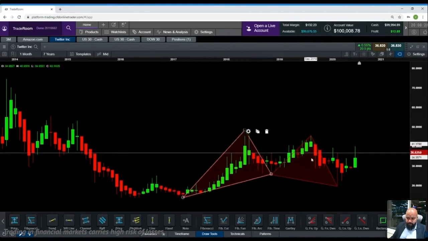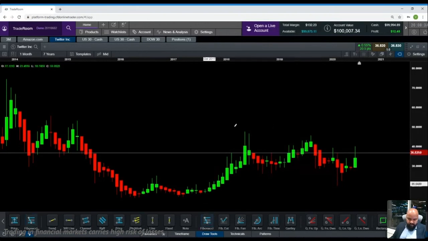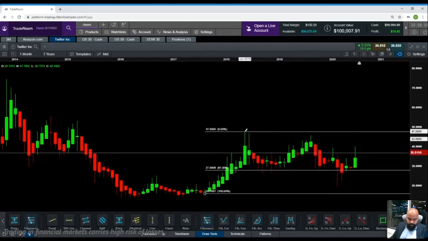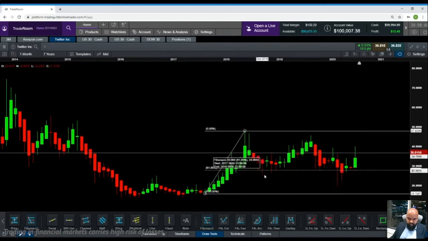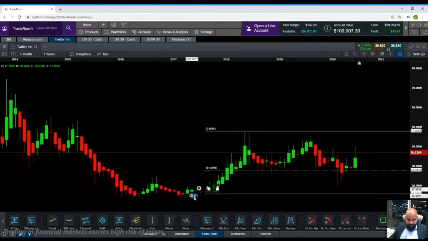Let's start measuring. Simple logic again, you see a significant move for Twitter. This was a significant upside move. I measure this, it came to 61.8. If you'll remember, we had X. Okay, so this was X, and then A has to happen when the reversal happens.